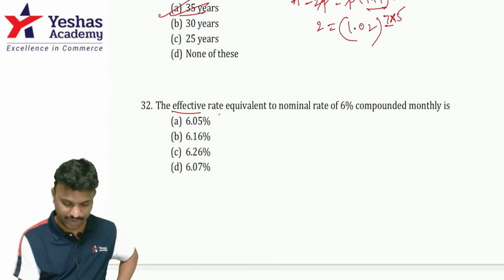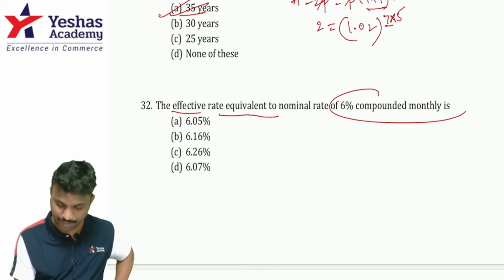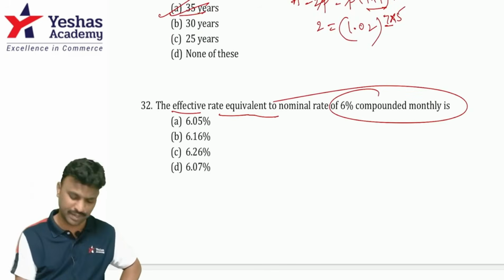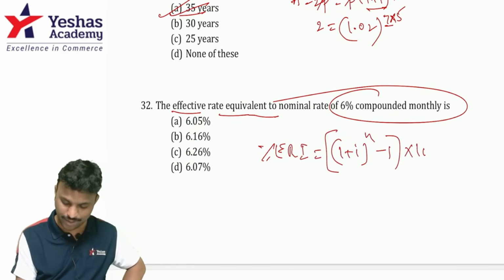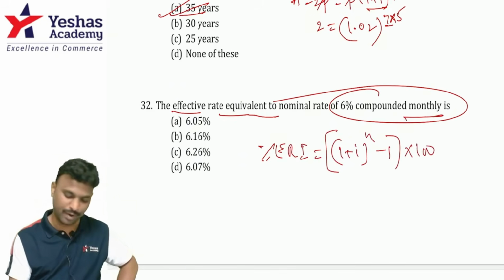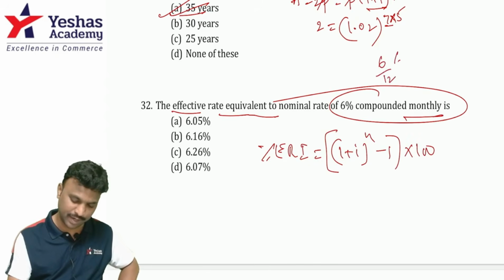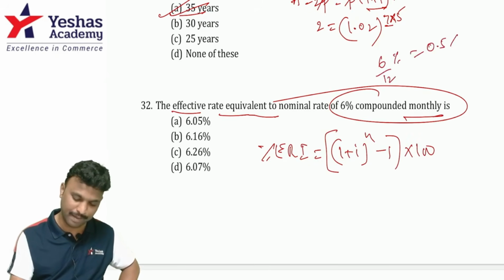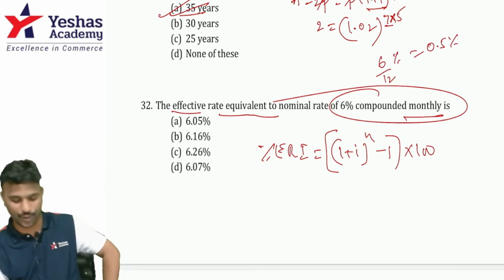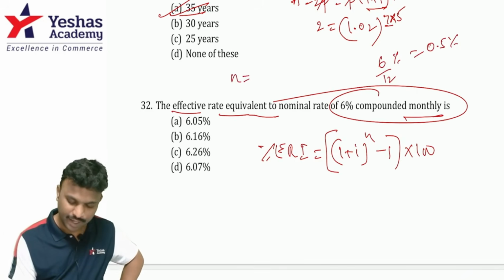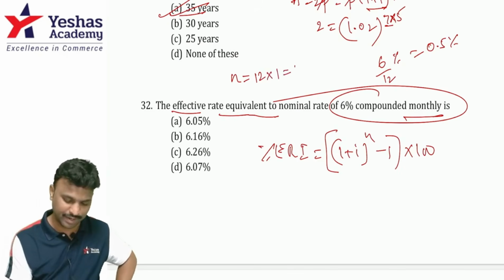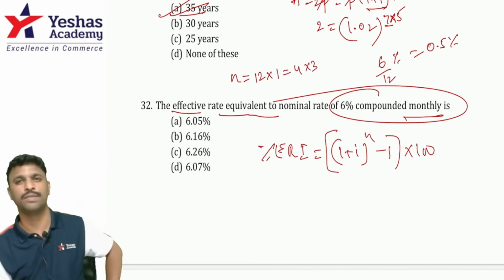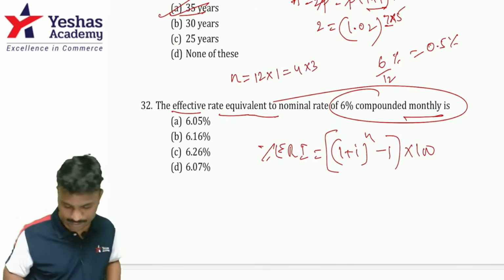Moving on to the next question, the effective rate equivalent to 6% per annum compounded monthly. What is percentage ERI, guys? Percentage ERI is 1 plus I whole power n minus 1 into 100. Correct? It's a monthly compounding. So for monthly compounding, 6 by 12%, it is 0.5%. I value is 0.5%. And n will be 12 into number of years. Number of years is taken as 1. But 12 can be written as 4 into 3 or 3 into 4. For the sake of simplicity, we'll just write it this way.